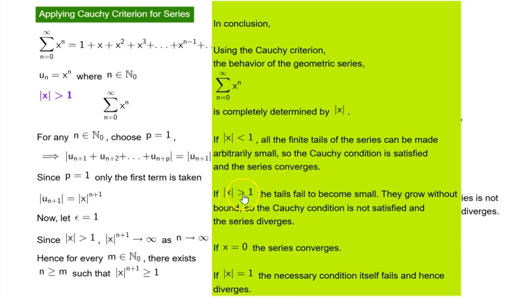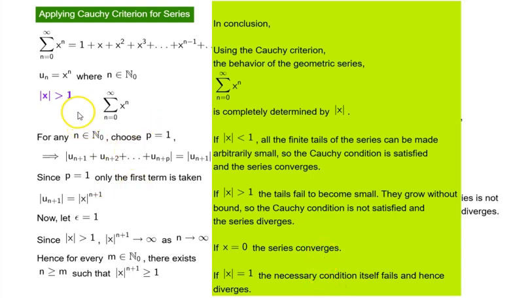If the absolute value of x is greater than 1, the tails fail to become small. They grow without bound, so the Cauchy condition is not satisfied and the series diverges. If x equal to 0, the series converges. If the absolute value of x equal to 1, the necessary condition itself fails and hence it diverges.